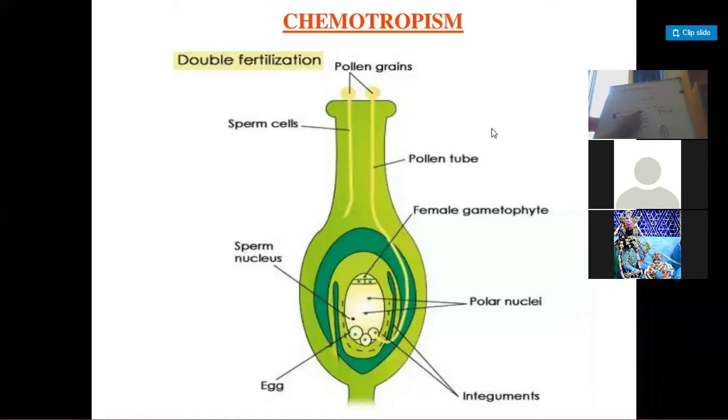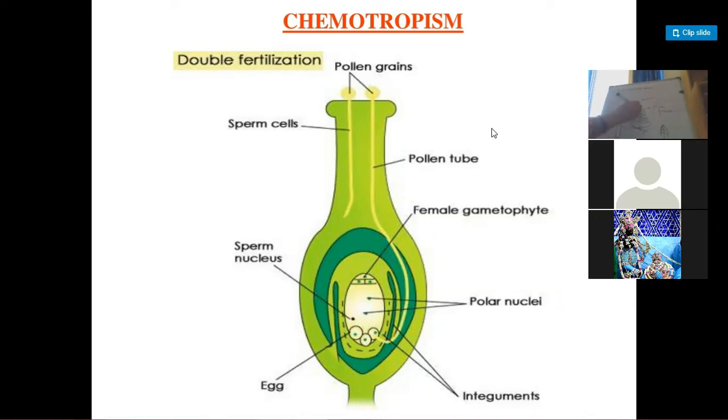The inner side, which is in contact with the support, will receive less auxin, and the part of the plant which is exposed to the sunlight will have more auxin, right?